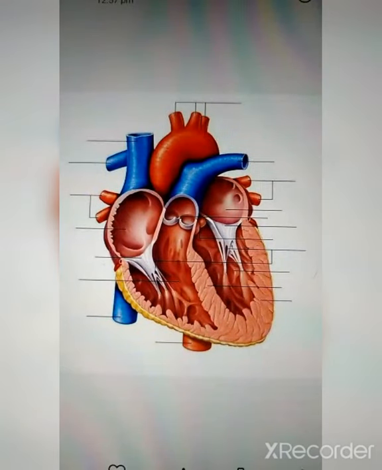Hello friends, in this video we will learn about some of the major contributions of scientists to the field of circulatory systems. So before getting into the topic, I'll ask you a small question. What do you think the thickness of the vessels would be? Is it going to be the same throughout the body, or does it differ?